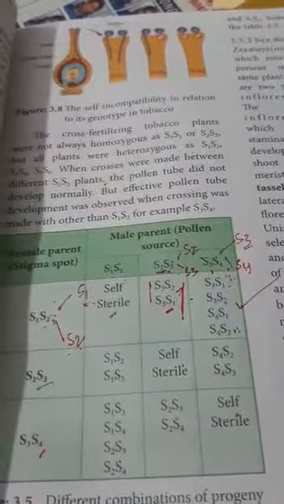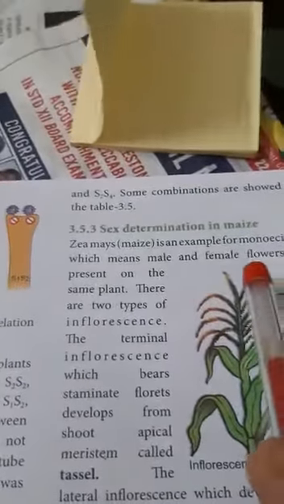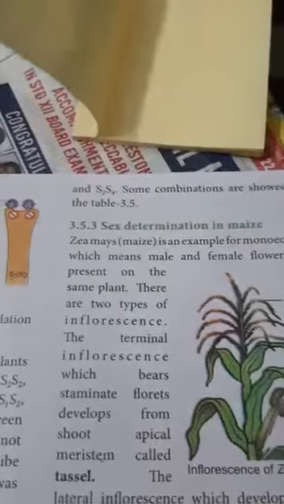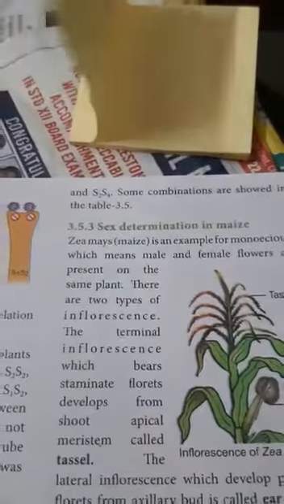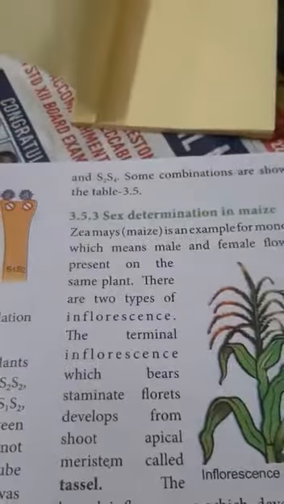Good morning, students. Now we have discussed self-sterility in Nicotiana. Now we have come to the next part, that is called sex determination in maize. Zea mays, we know, is the scientific name of maize, and it is an example of a monoecious plant. What do you mean by a monoecious plant? Both male and female flowers will be present on the same plant.